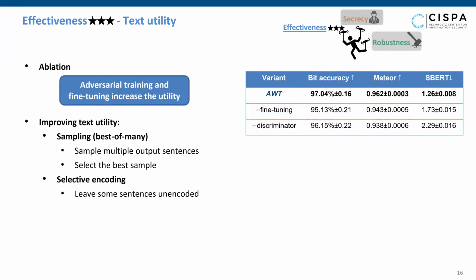The second one is selective encoding. If the perturbation done by watermarking is higher than a threshold, the sentence can be left non-watermarked. This will result in a random chance matching for this sentence. The decoder side can attempt to decode the watermark from all sentences without knowing which ones are watermarked. The decision is then based on the total matching accuracy.